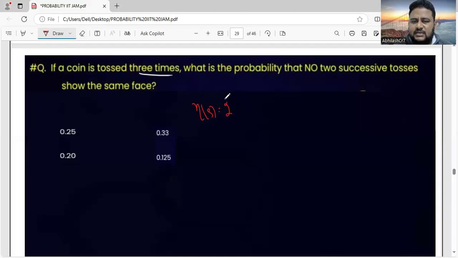Here you are tossing three times, so n will become equal to 3. So 2 to the power of 3 is equal to 8. So n of s will be equal to what? 8, friends. n of s will be equal to 8. Now let us use the tree diagram.